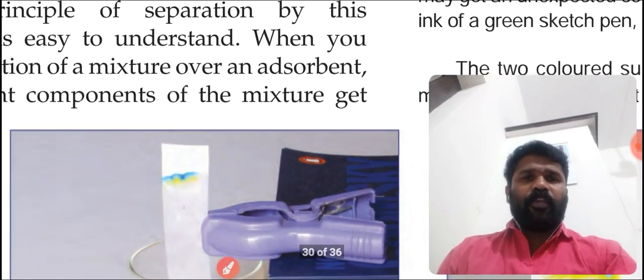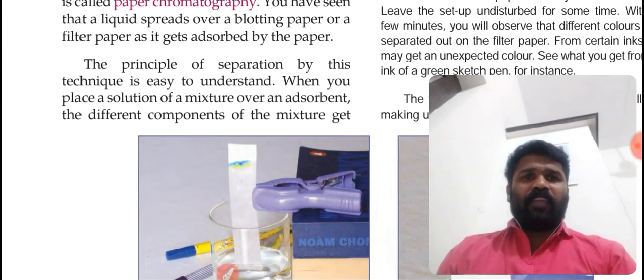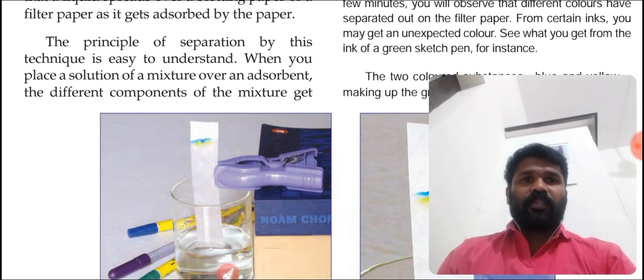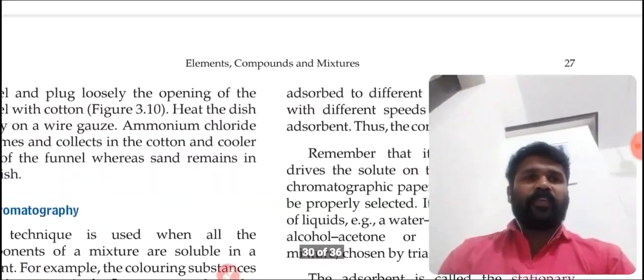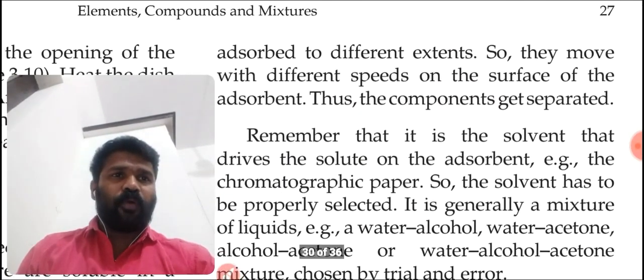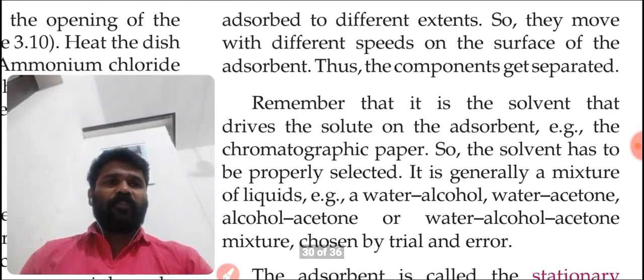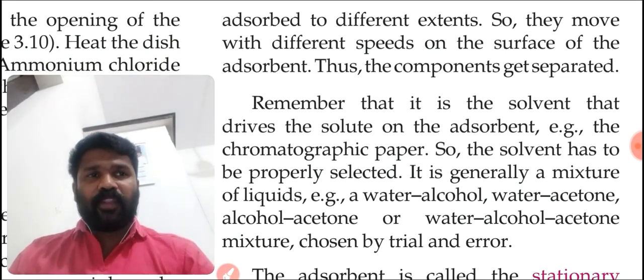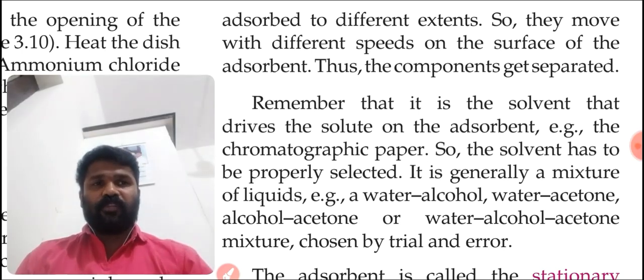When you place a solution of a mixture over an adsorbent, the different components of the mixture get adsorbed to different extents. So they move with different speeds on the surface of the adsorbent. Thus the components get separated. Remember that it is the solvent that drives the solute on the adsorbent, for example, the chromatographic paper. So the solvent has to be properly selected.